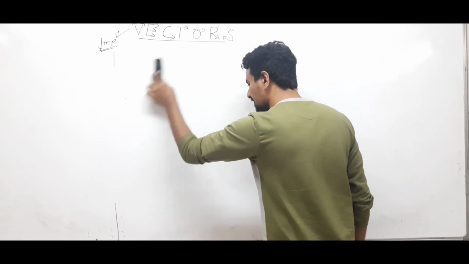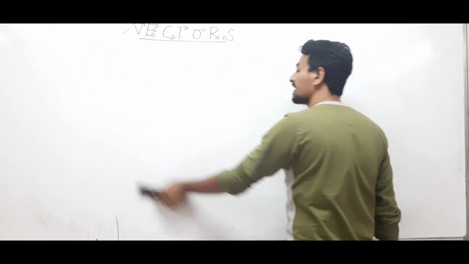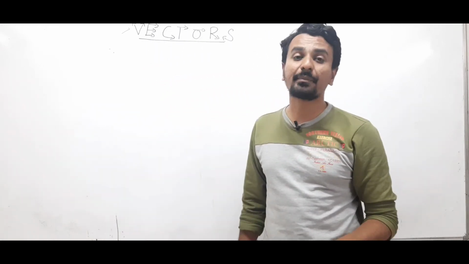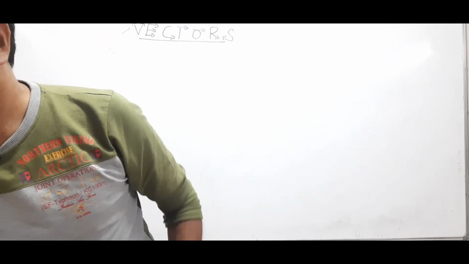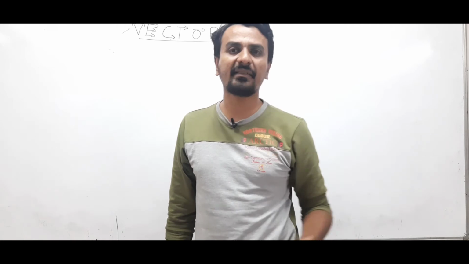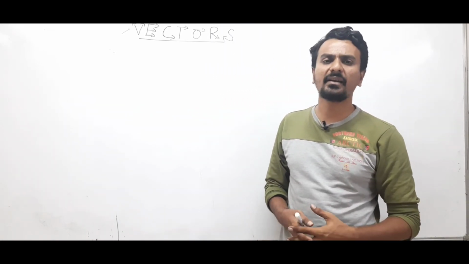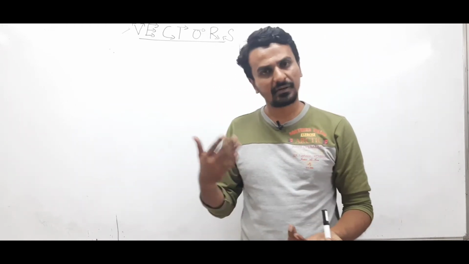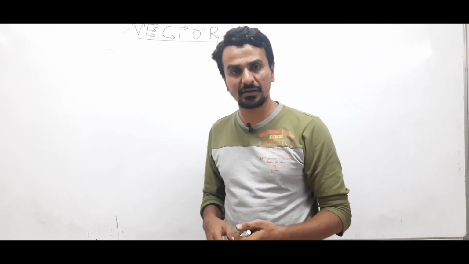So far we have discussed scalar quantities and vector quantities, and a few quantities which have direction but are included in scalar. How to represent a vector? A vector can be represented by an arrow. The head represents the effect, right? And it should be in the direction where the effect is prevailing. The head should be pointed in this way. The length of the vector represents the magnitude of the vector.